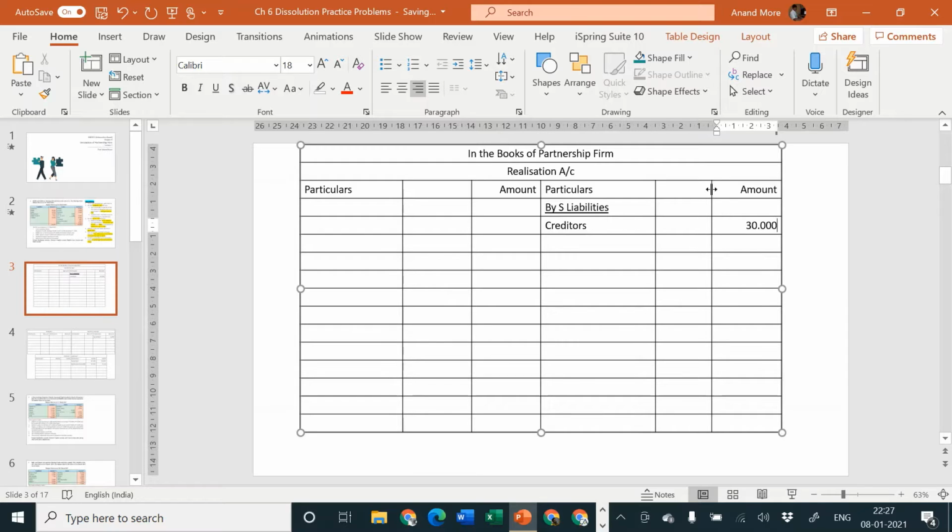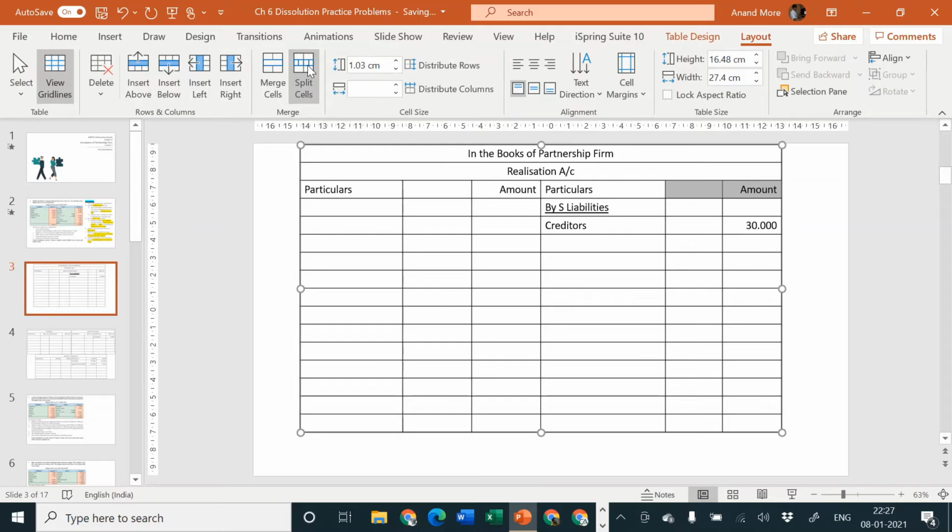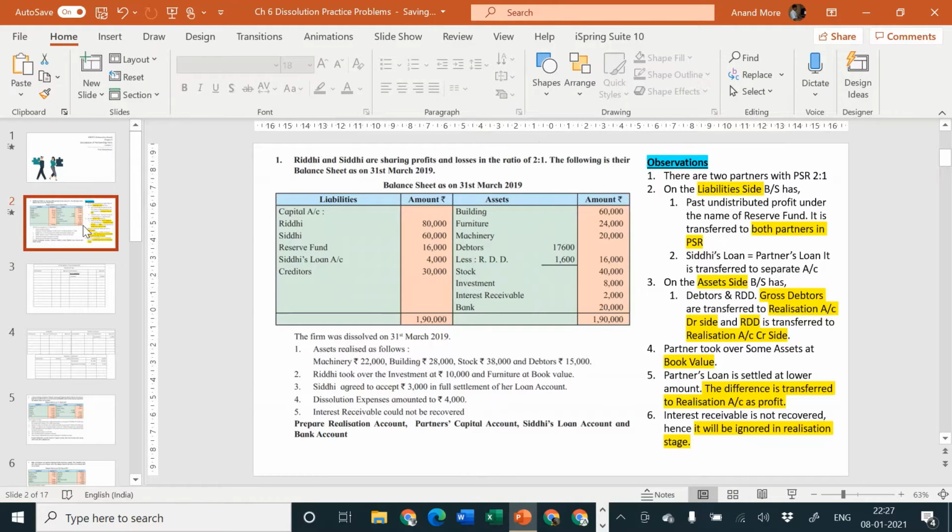If there would have been multiple liabilities like creditors and bills payable and bank overdraft and outstanding expenses, in that case I would have surely written all the items first in the inner column, and thereafter I would have considered their subtotal in the outer column. That is what I would have done. Now since in this problem only one single item is there, that's why it has directly gone to the outer column. Okay, so liability side is properly posted.